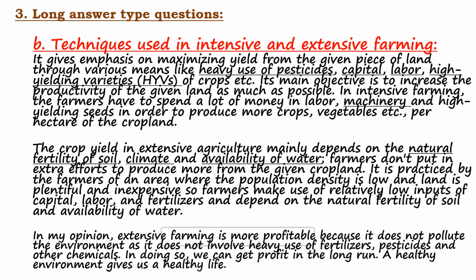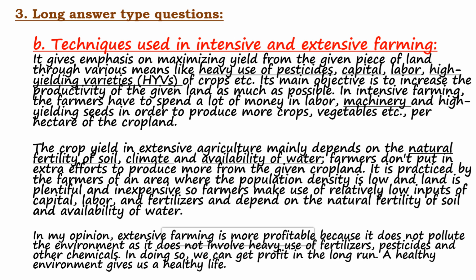I'm reading it out. It gives emphasis on maximizing yield from the given piece of land through various means like heavy use of pesticides, capital, labor, high yielding varieties, seeds, or crops, etc. Its main objective is to increase the productivity of the given land as much as possible. In intensive farming, the farmers have to spend a lot of money in labor, machinery, high yielding seeds in order to produce more crops, vegetables per hectare of the cropland. Means in intensive farming, land is less and they have to produce more and more.